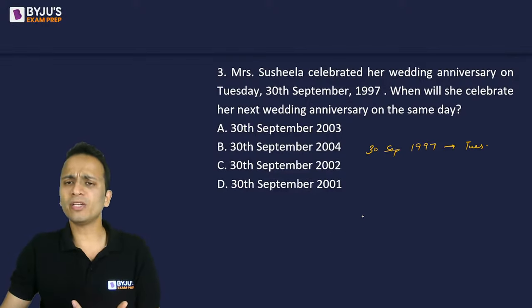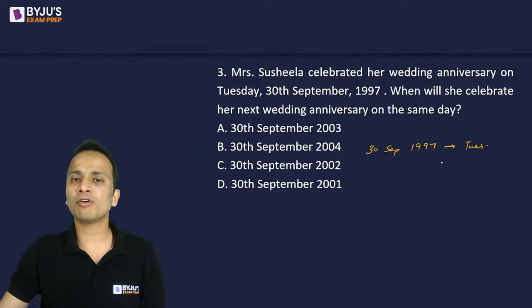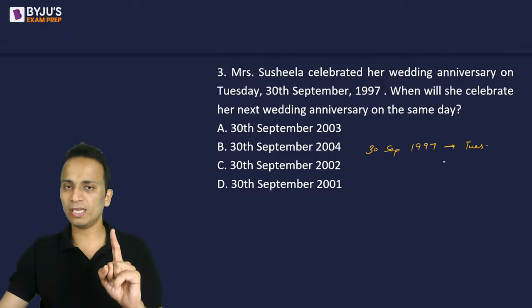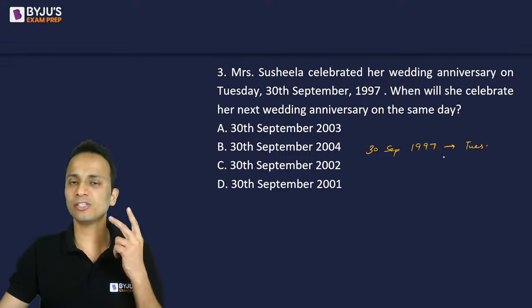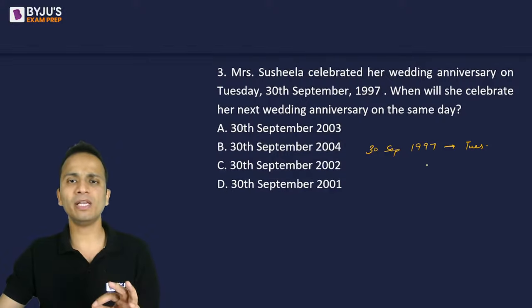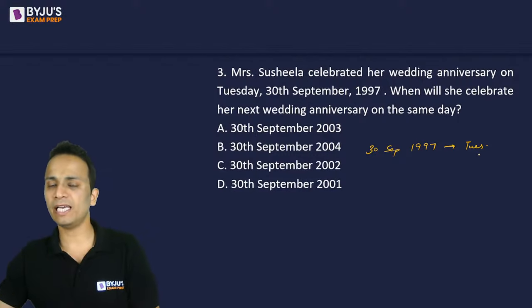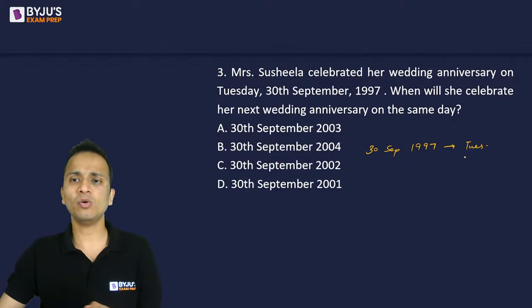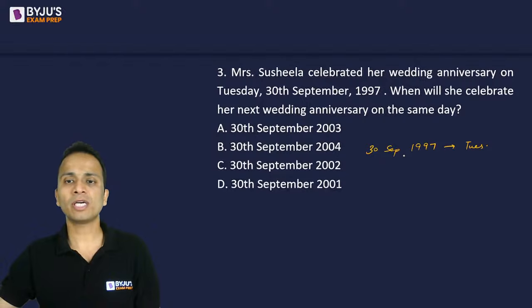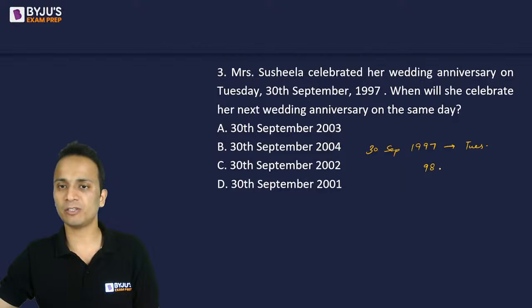Now what we can do is we can go year by year. We understand that the number of odd days in a normal year is 1 and the number of odd days in a leap year is 2. So basically when a normal year is added, then plus 1 will be done as far as the day is concerned. But for a leap year, we'll add 2. So 30 September 1997 से अगर मैं 30 September 1998 पे जाता हूँ, I'll have to add 1. So Tuesday plus 1, it will be a Wednesday.